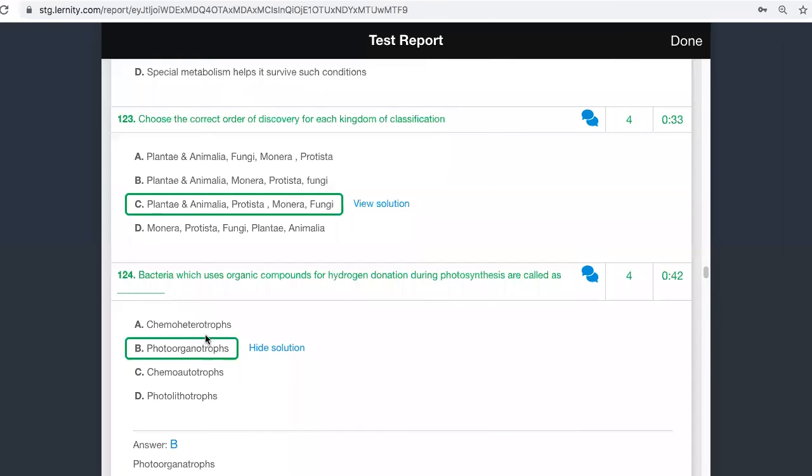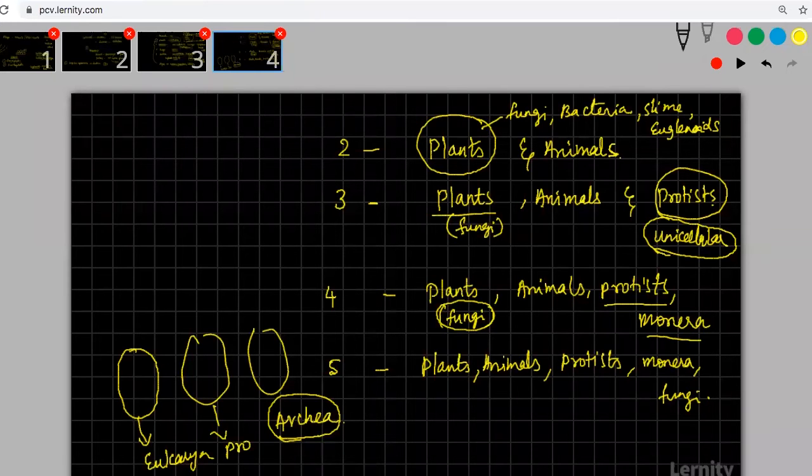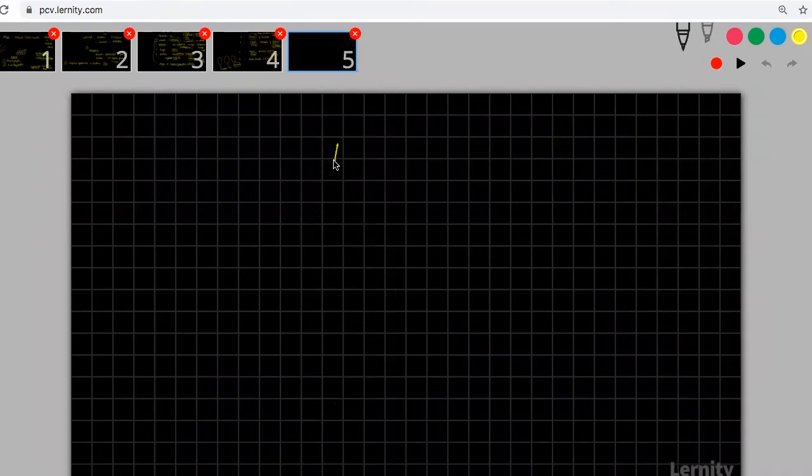So now here you are learning something more. You are coming ahead with something new. So what are photolithotrophs and photoorganotrophs? You have phototrophs, which you might have studied normally. Phototrophs are nothing but photoautotrophs.